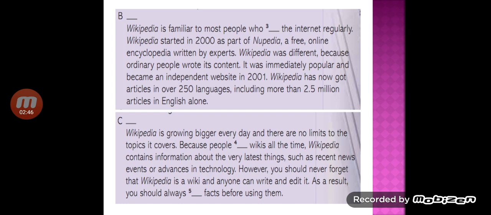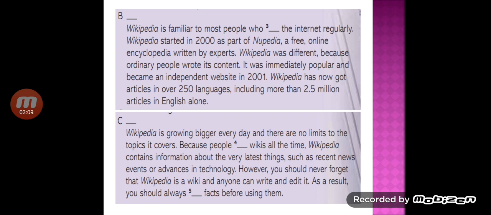It was immediately popular and became an independent website in 2001. Wikipedia has now got articles in over 250 languages, including more than 2.5 million articles in English alone.